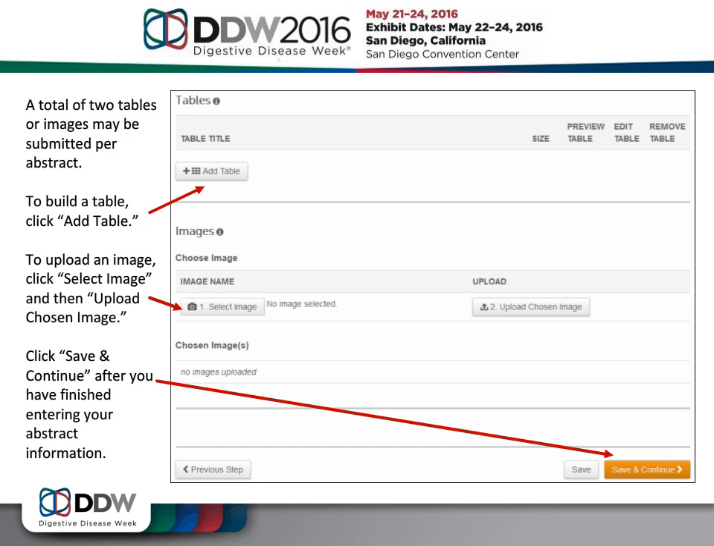After you have entered your abstract title, body, and any images or tables, click Save and Continue to move to the next step. At any time during the submission process, you can log out and return to your draft, provided that you save your work.